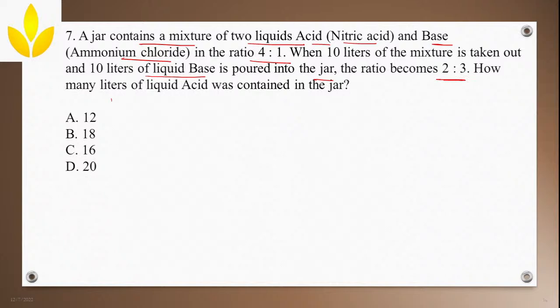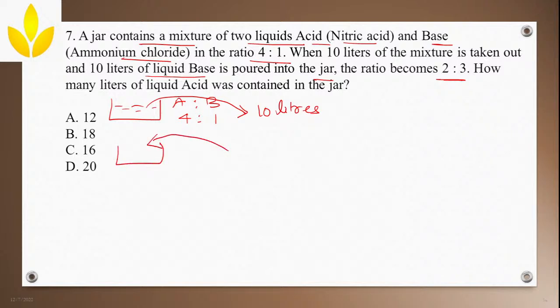I think I explained it to you through the diagram that first we'll take this one. Here you have acid and you have a base in the ratio 4:1. Now what you'll do, you'll take out 10 liters from this mixture, and you'll add 10 liters of the base. Now after adding, this becomes a different mixture, so I'm writing it in a different container.